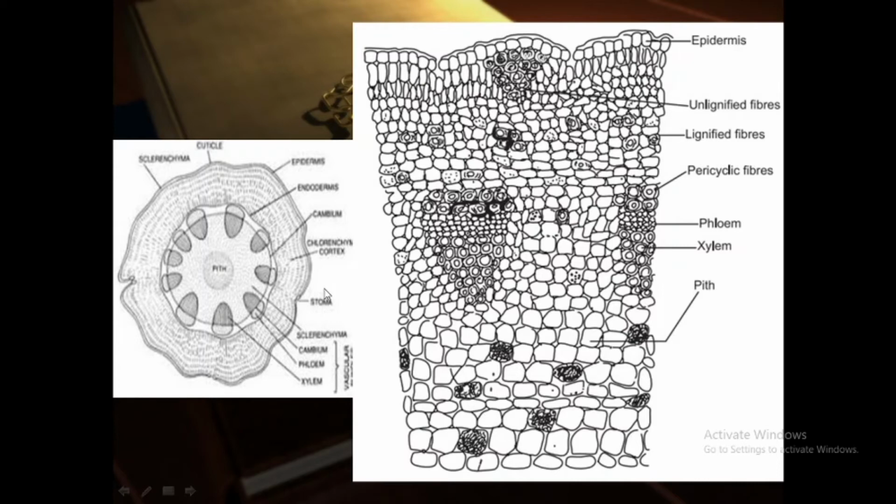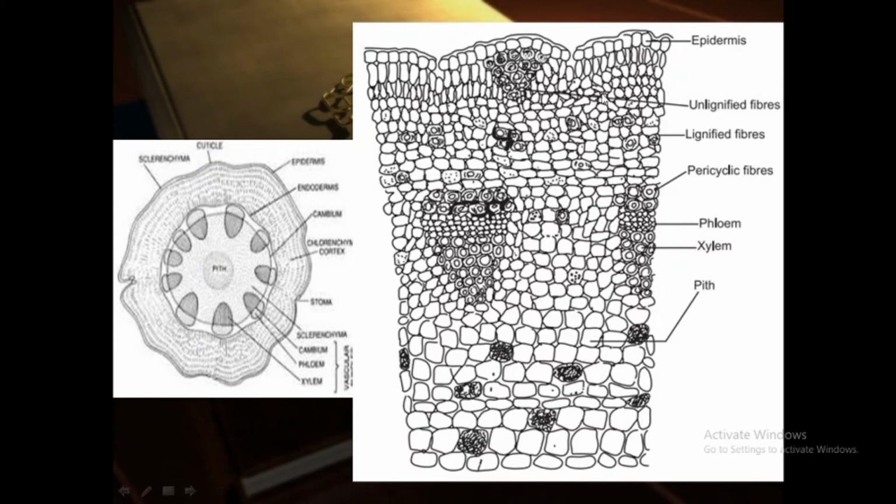Below the epidermis, the next important layer is the cortex. Here you can see the cortex layer. This cortex contains many layers of thin wall cellulosic parenchyma, and this resides just below the epidermis. Here you can see this is the epidermis, the outermost layer, and below the epidermis the cortex layer is there, which is many layers of thin wall cellulosic parenchyma.